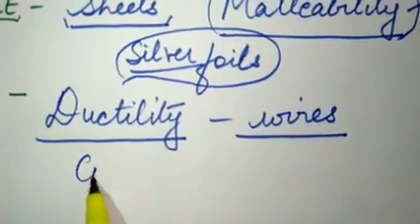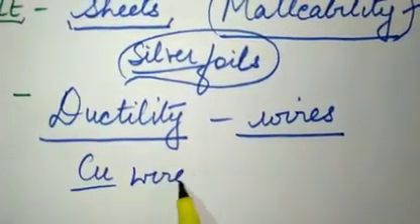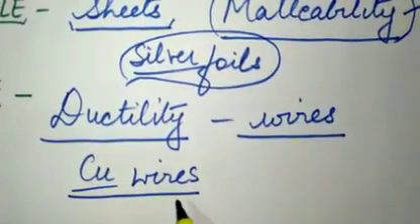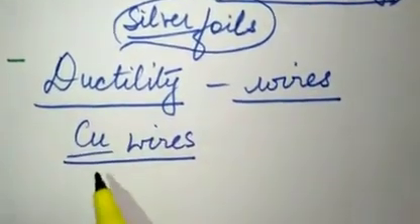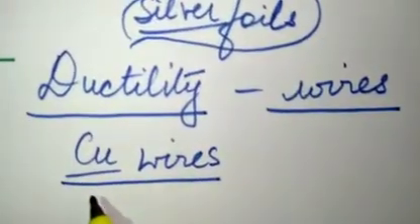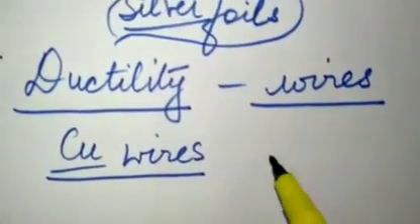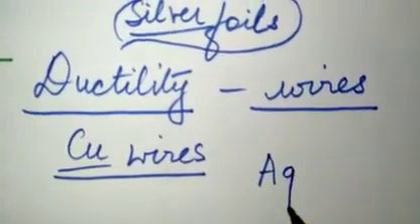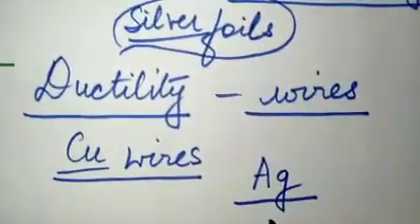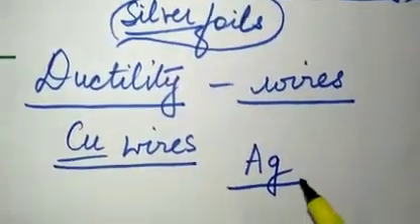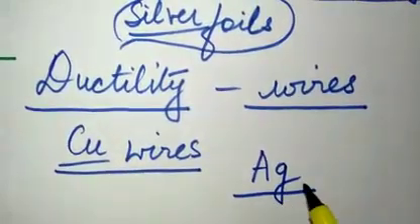You must have seen copper wires at your homes. Electric wires are made up of copper. Cu is the symbol for copper. And silver is highly ductile. Silver is very, very ductile, right? It can be drawn into wires very easily.